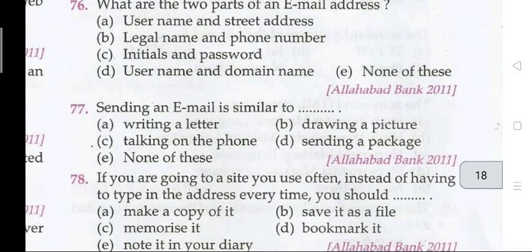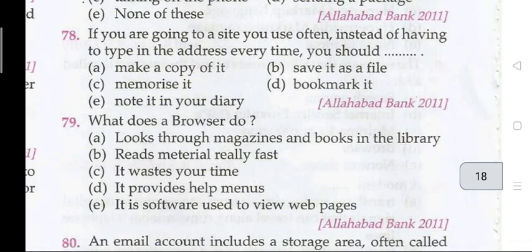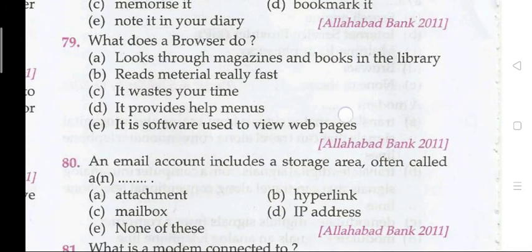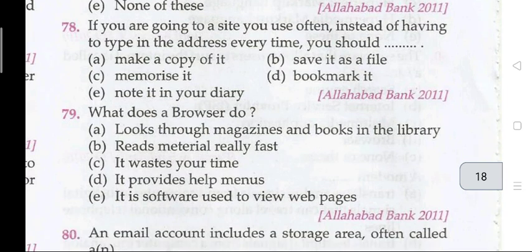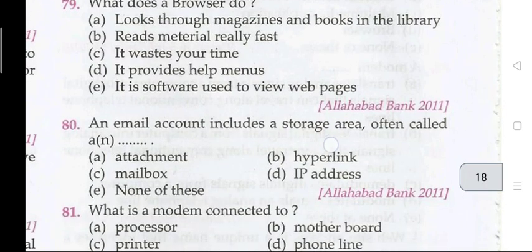Question 78. If you are going to a site you use often, instead of having to type in the address every time, you should have. The right answer is D, that is bookmark it. Question 78. If you are going to a site you use often, you should bookmark it. Question 79. What does a browser do? The right answer is E. It is software used to view web pages.